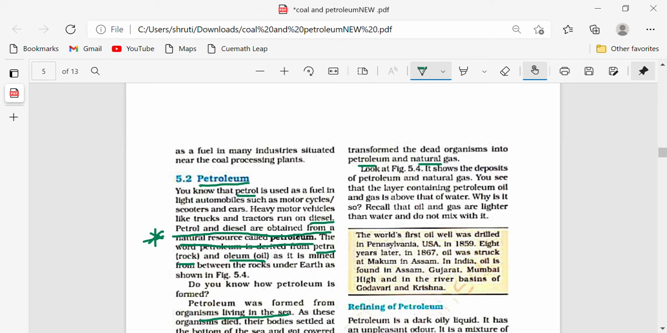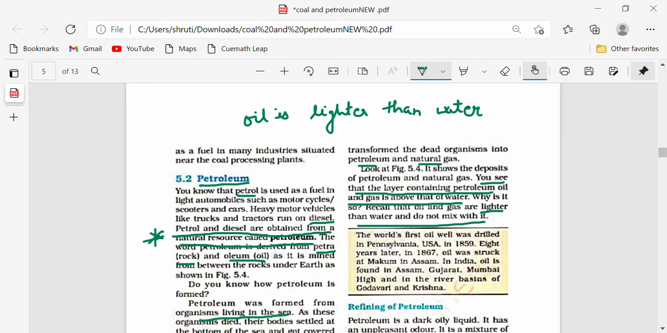Okay, so you see that the layers containing petroleum, oil and gas are above that of water. Why is it so? Why are they above the water? Because they are lighter. We know that oil is lighter than water. So that is why you can see that they are always floating above the water. Recall that oil and gas are lighter than water, so they do not mix with it.